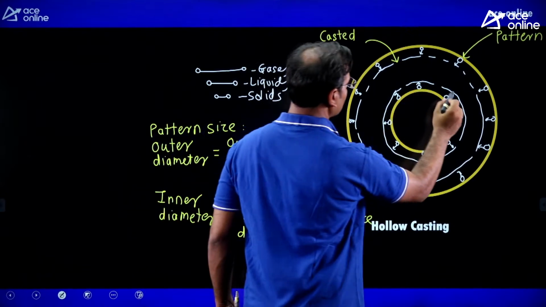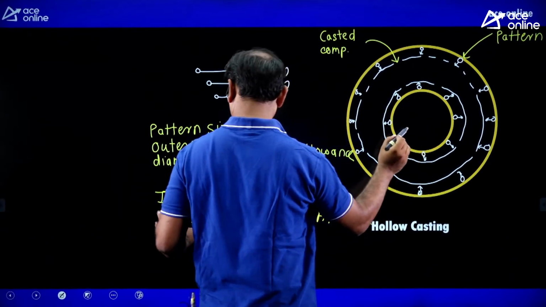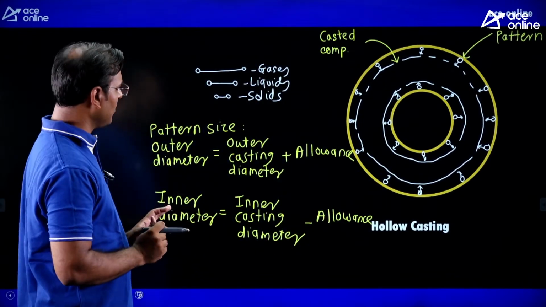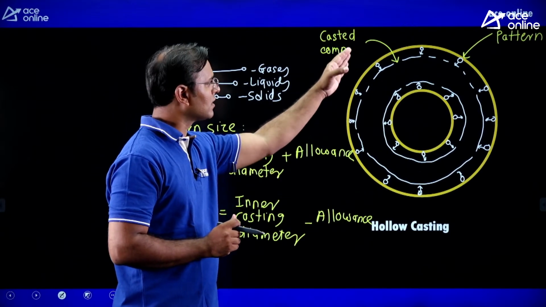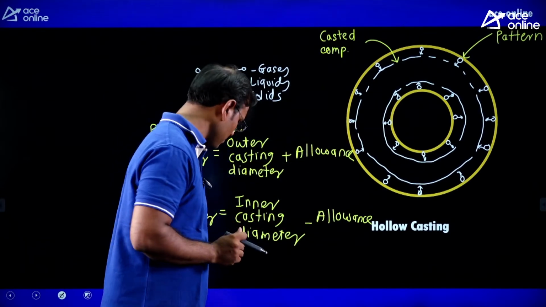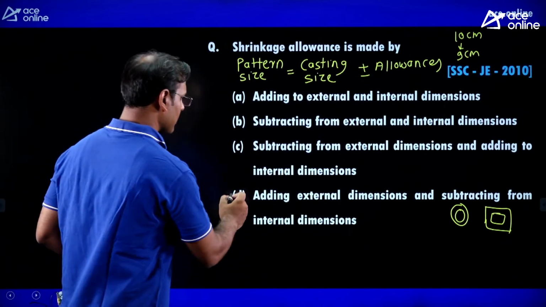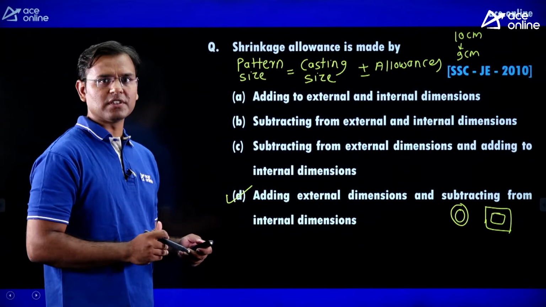This is the inner casting diameter minus the allowance, which means this is how I will get the inner diameter of the pattern. Understood? From the casting size, add the allowance to the external dimension and reduce it from the internal dimension. Yes, adding to the external dimension and subtracting from the internal dimension.